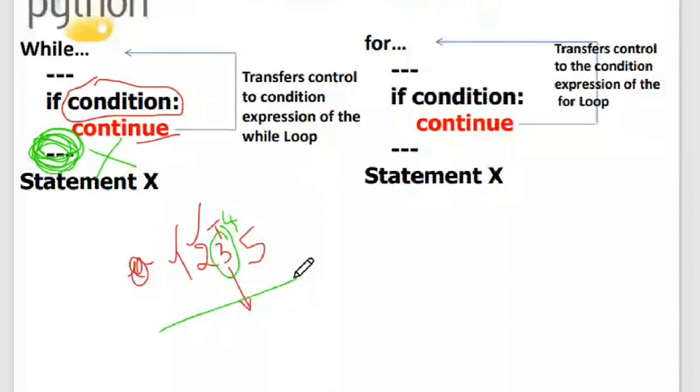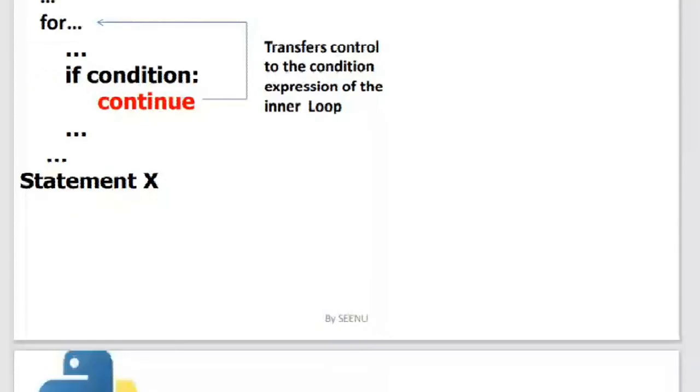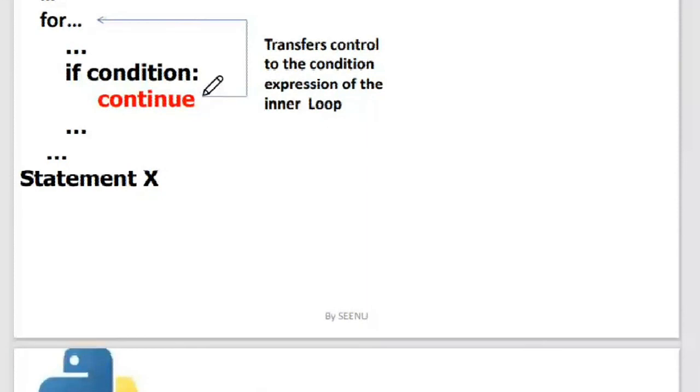So that's the same case in the for also. Okay, so it goes to the next iteration, right? Inside the nested loop also it is the same case. Even if it is in the inner loop, the control will skip all these statements and go to the next iteration of the inner loop. Okay, so that's what will happen here. So let us see a program wherein we are using continue.